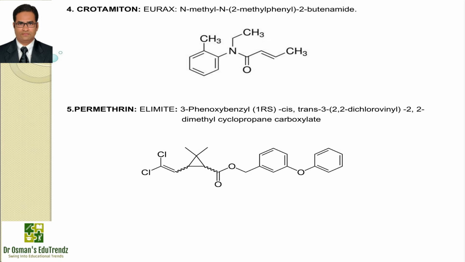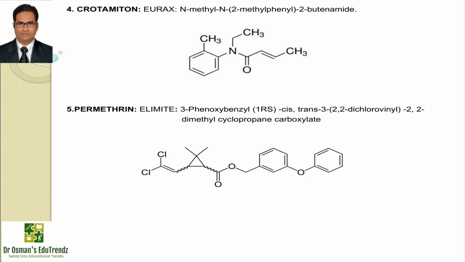Moving on to the fourth example of scabicides or pediculosides, we have Crotamiton, which is available with the common name Eurax and IUPAC name N-ethyl-N-(2-methylphenyl)-2-butenamide. Crotamiton works by killing the mites that cause scabies. It also helps relieve itching related to scabies and other skin infections. Crotamiton belongs to two classes of drugs, scabicides and antipruritics. It is available in 10% concentration in a lotion and in cream for topical treatment of scabies.